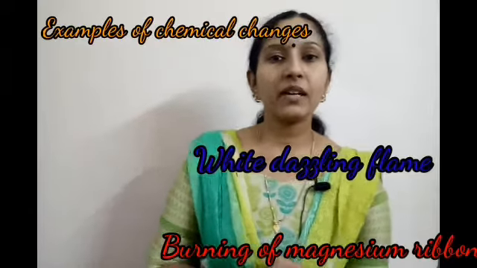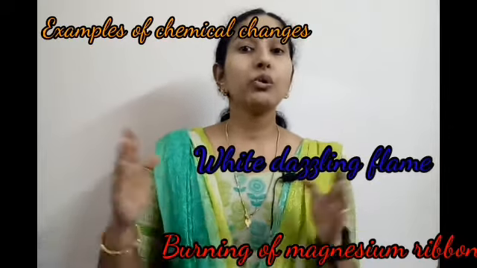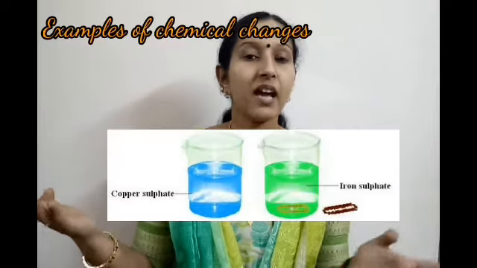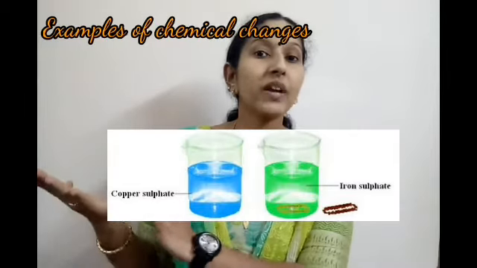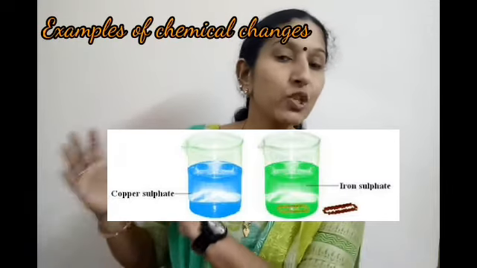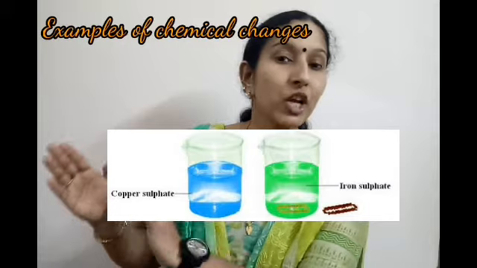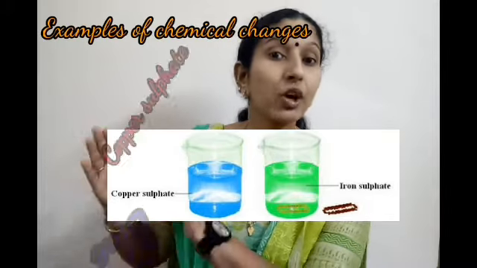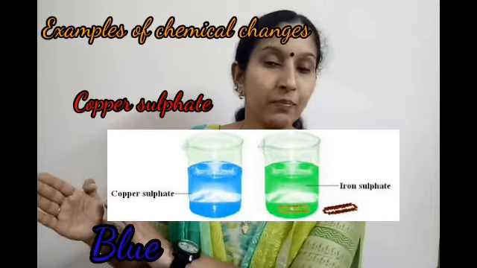And the next example, you can see two colored solutions on the screen, right? In the first picture, you can see only a blue colored solution. That blue colored solution is copper sulfate. Which solution is that? Copper sulfate solution, right?